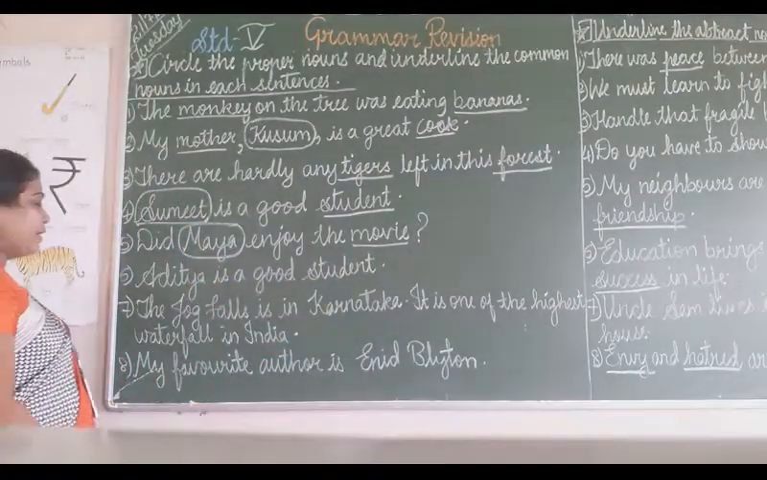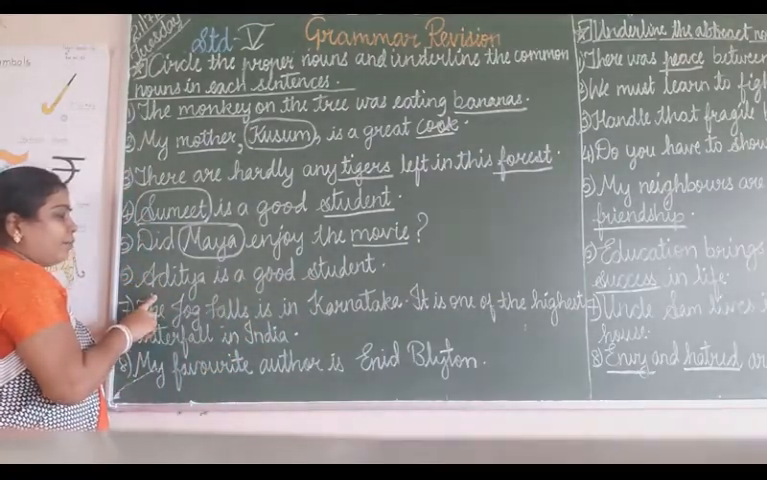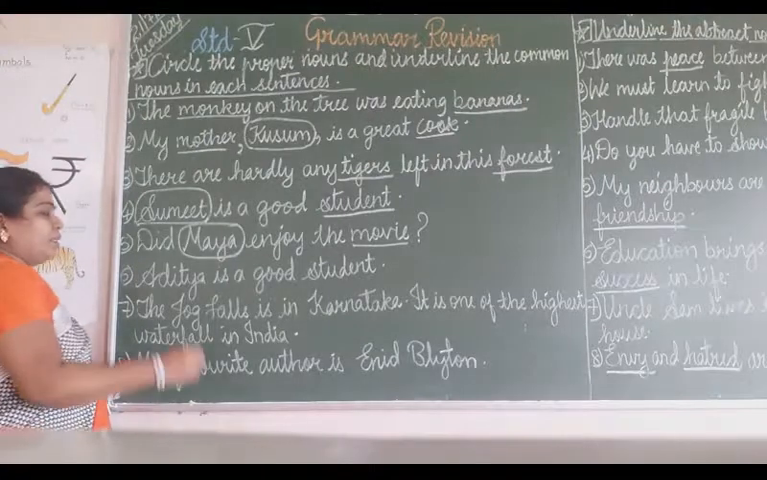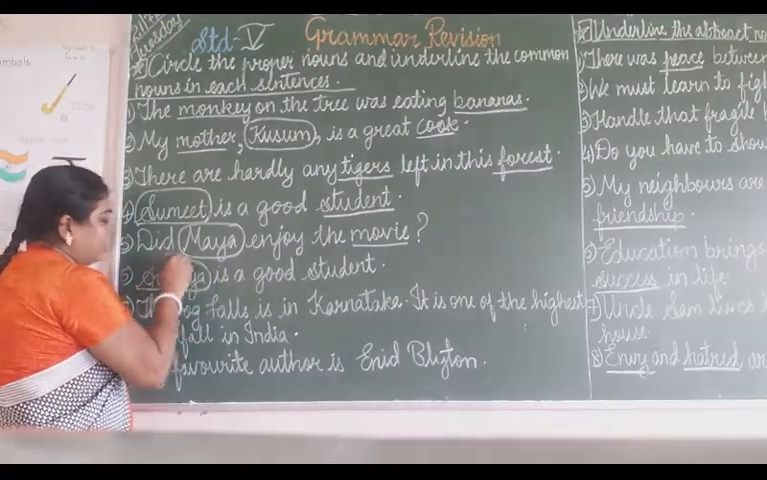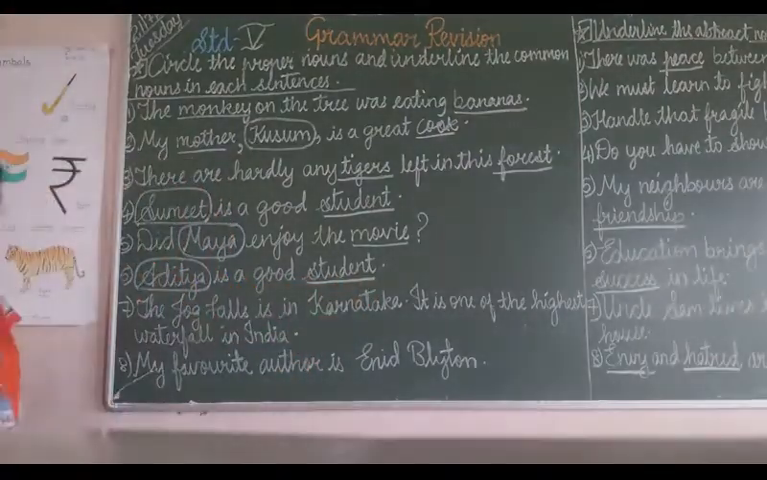Okay. Next, Aditya is a good student. Now Aditya is the name of a boy and student is what we commonly call the whole group of students. So Aditya is a proper noun and student is a common noun in this sentence.